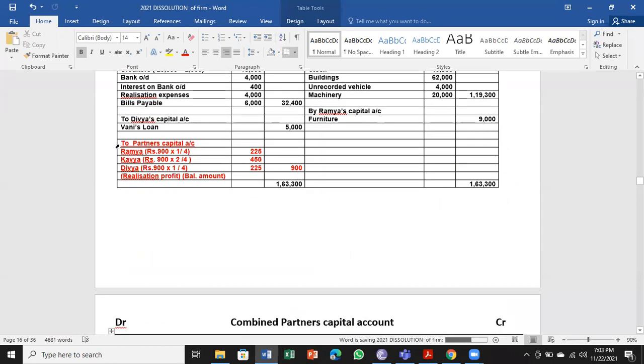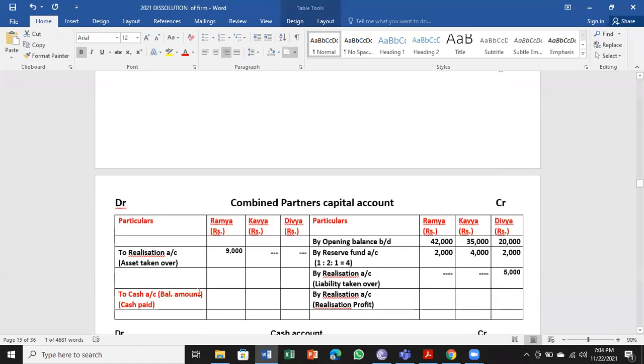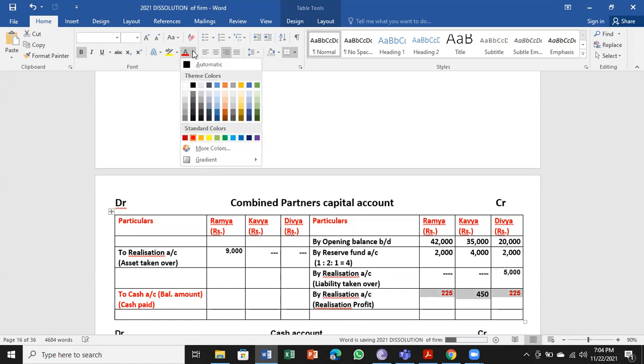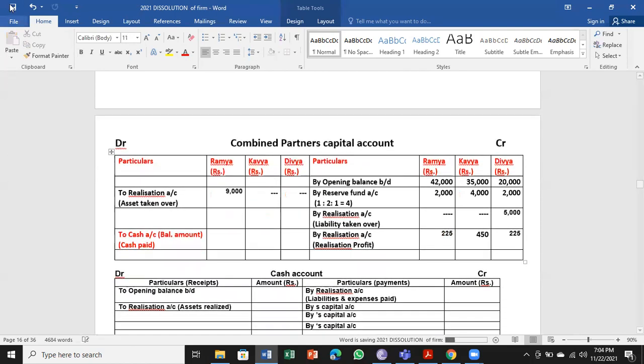Then we have the realization profit that we divided, and we take it here for the entry, in the ratio 1:2:1. After making the entry here, nothing is left. We have taken all. So we have to go for totaling the partners' capital accounts.